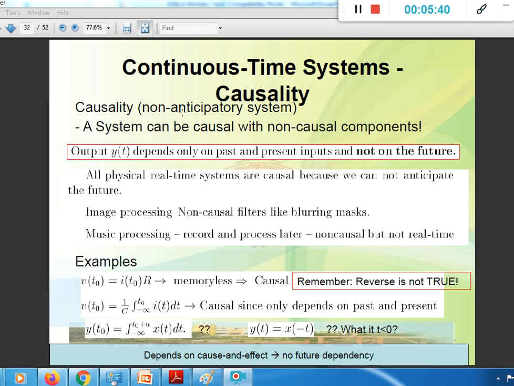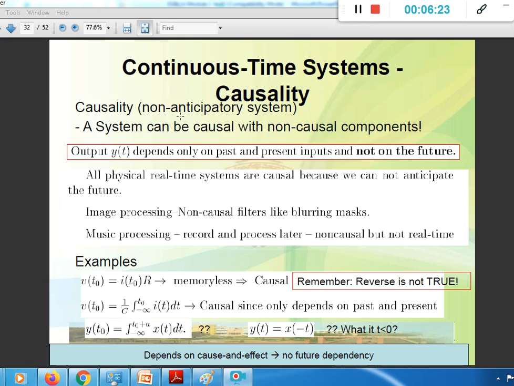The next one is causality. So the system can be causal or non-causal depending upon the kind of the system. If the output y of t depends only on the past and present inputs and not on the future input, then the system is said to be causal in nature. All physical real-time systems are causal because we cannot anticipate the future. For example, image processing is non-causal, with non-causal filters like blurring masks and so on. That comes in the case of image processing steps, so we don't mind it here.